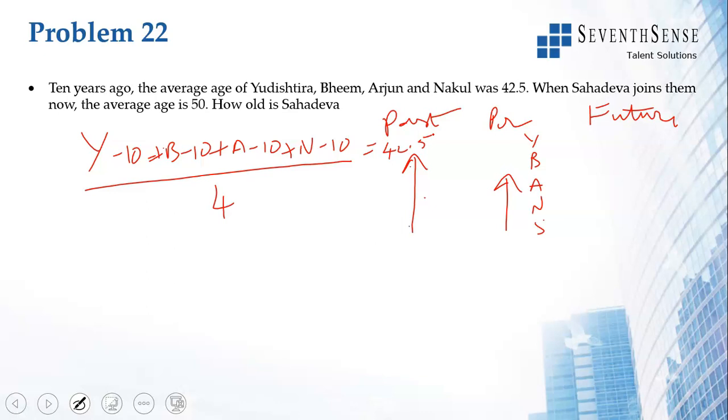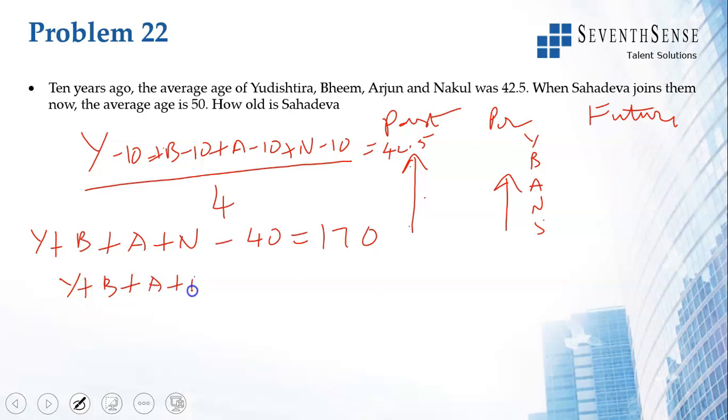So 4 people, 10 years ago, their average was 42.5. So you do y plus b plus a plus n, and there are 4 tens, so minus 40 is equal to 42.5 into 4, which is 170. So the sum of the ages y plus b plus a plus n is equal to 210.